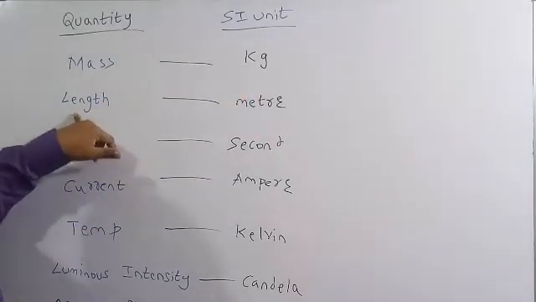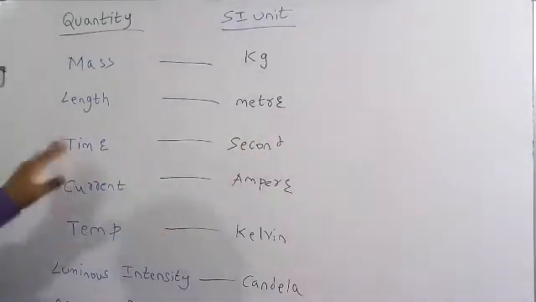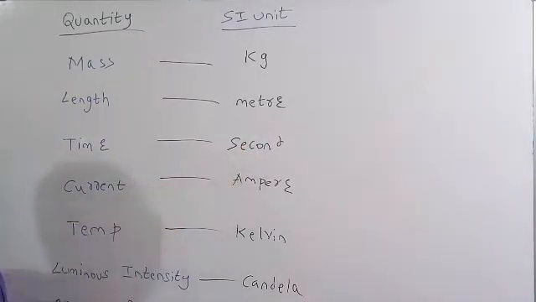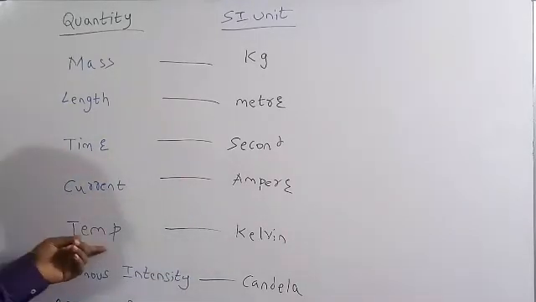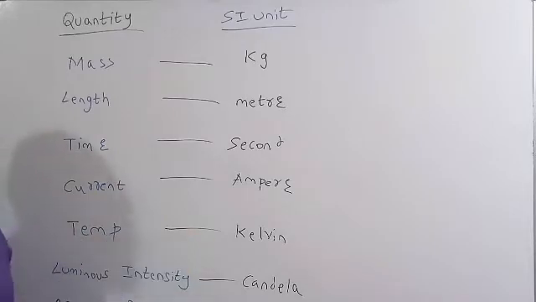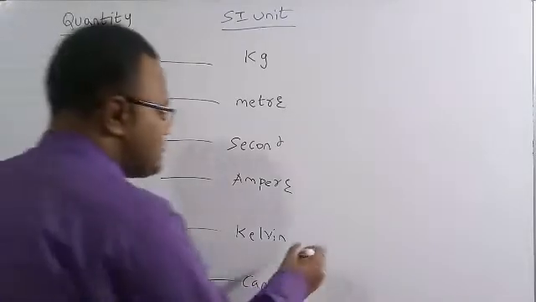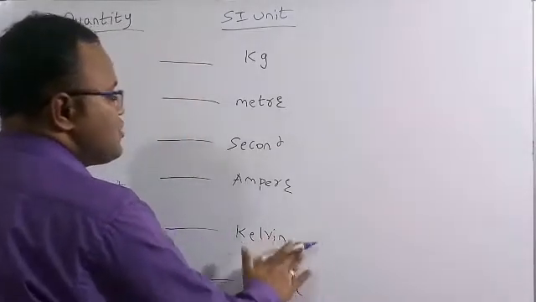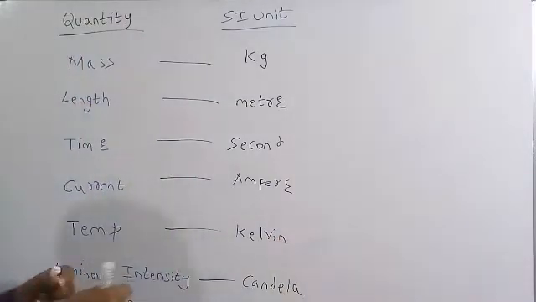For length, the SI unit is meter, and for time, the SI unit is second. For electric current, meaning current in a wire, the unit is ampere. For temperature, the unit is Kelvin. We have also seen Celsius, but that is not the SI unit of temperature, which is Kelvin, but we can convert from degrees to Kelvin by using a certain formula.